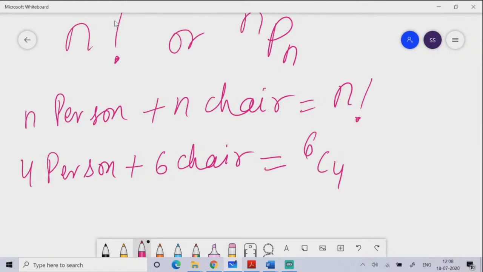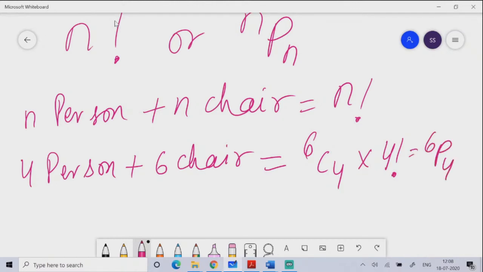So 4 persons are there, and it doesn't matter how many chairs are there. If the number of chairs is more than 4, then from that many chairs you choose 4 chairs. That you can do in 6C4 ways. And in those 4 chairs that you have chosen, 4 persons can sit in 4 factorial ways. So that is nothing but 6P4 ways.